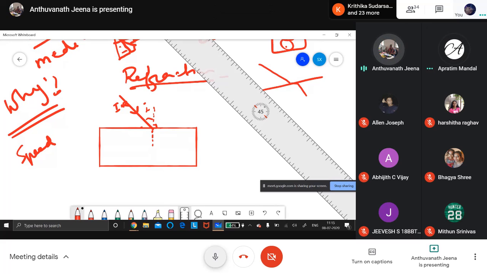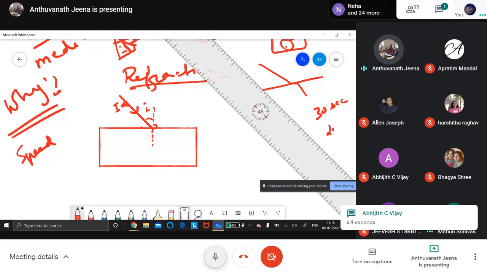30 seconds, Mithun. We are going to check. Mithun should answer. Mithun, how long will it take to run from one end to the staff room? 20 seconds. So Mithun is promising 20 seconds. We will check while school reopens. First experiment is this only.